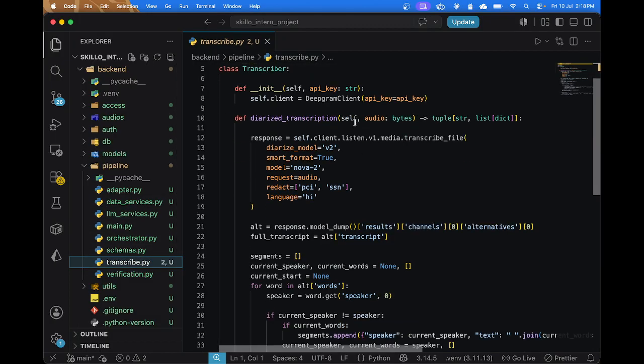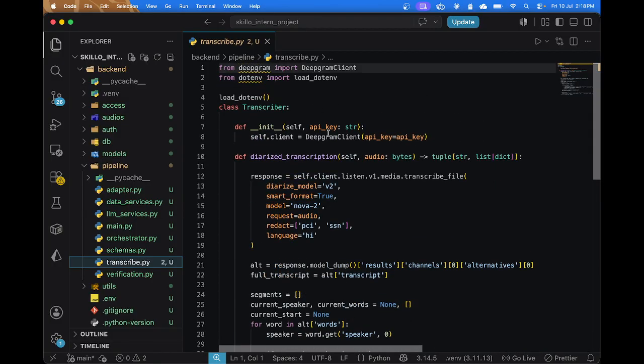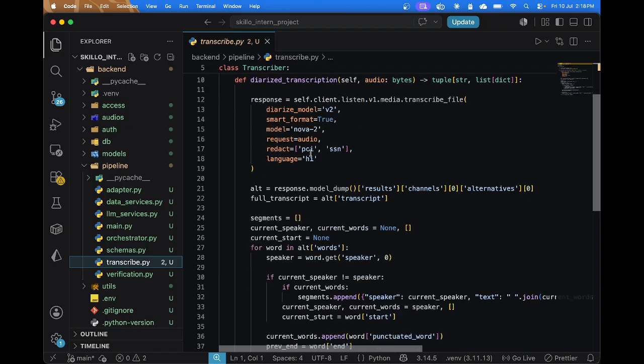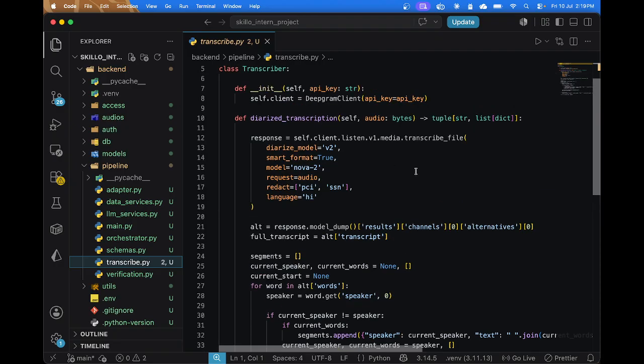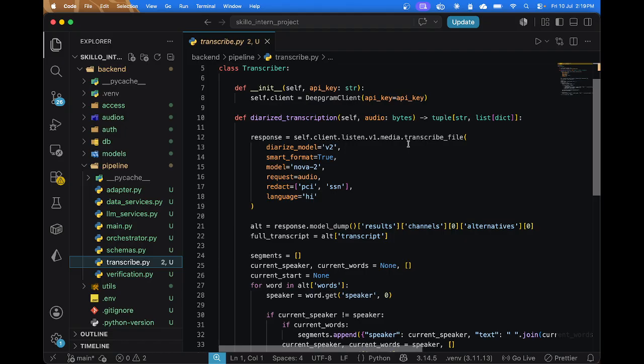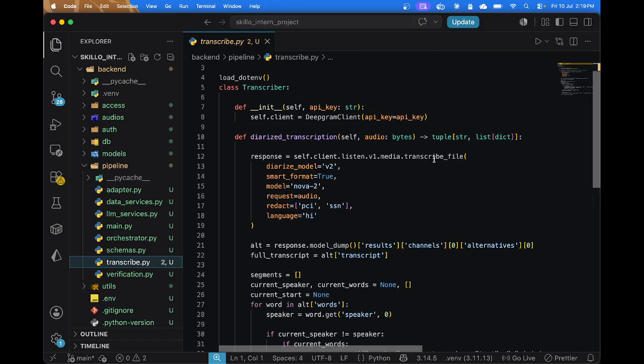Here I've used the transcriber. This is my transcribe class, which uses the Deepgram API. The Deepgram API provides a very versatile service, including redaction, diarization, and transcription. So all our audio needs were fulfilled by Deepgram, and I strongly encourage using Deepgram for production also. Here, I first send my file to the Deepgram client. You can see that the transcribe file expects the audio bytes, and we will see in the main pipeline file that everything is agnostic.